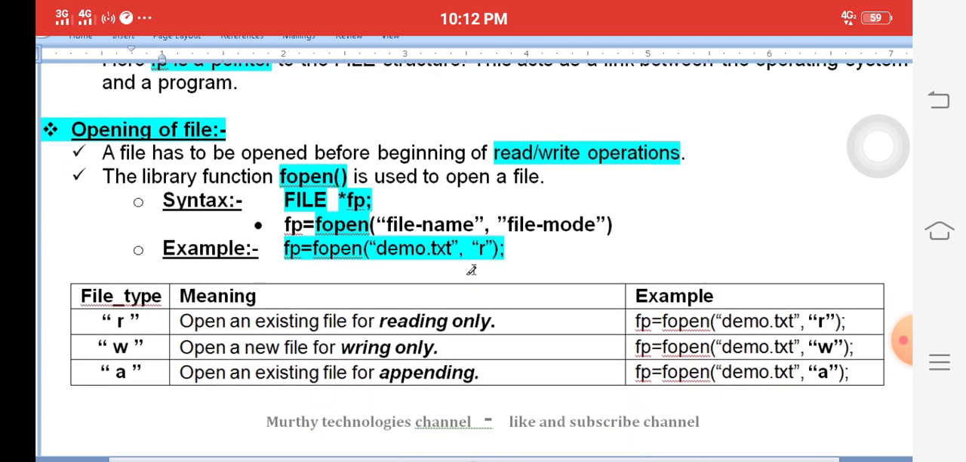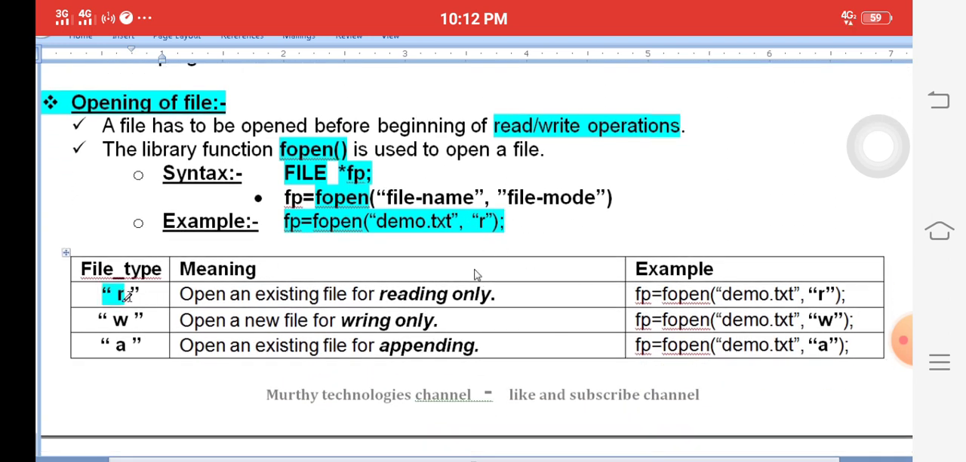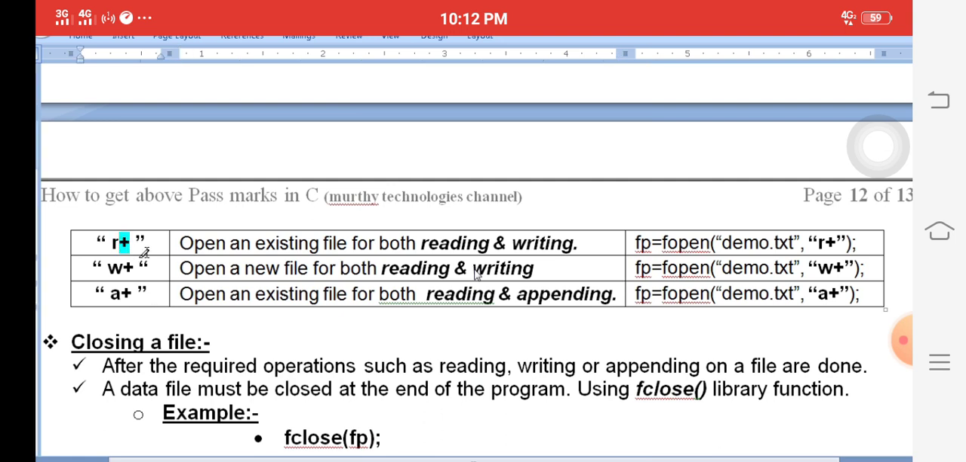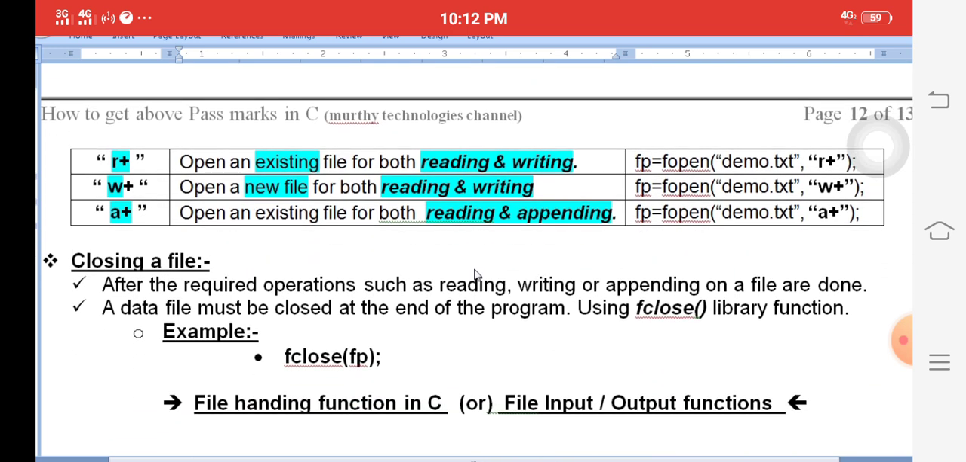These are called file modes. r is reading purpose. w means writing purpose. a means appending purpose. Appending means some data is already written, and new data is attached. r+ means reading and writing. w+ means reading and writing. a+ means reading and appending. r+ is for an existing file, where the file already exists. w+ means a new file. Simple difference.